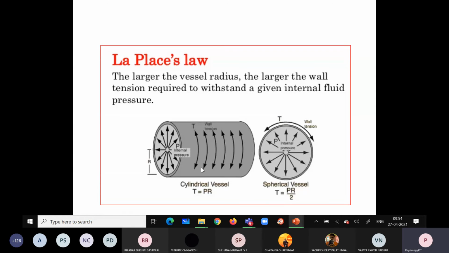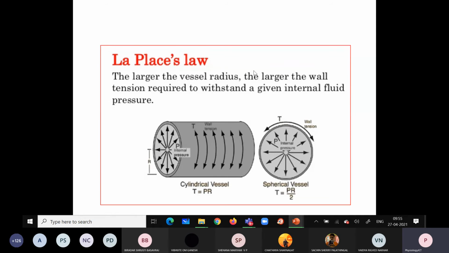The Laplace's law explains the relationship between the distending pressure, the tension and the radius.